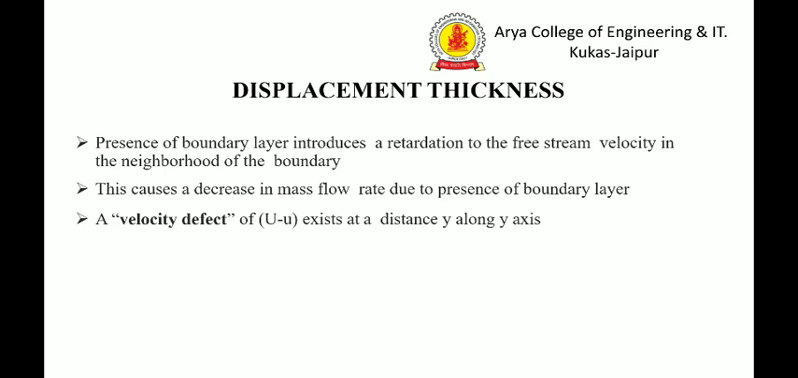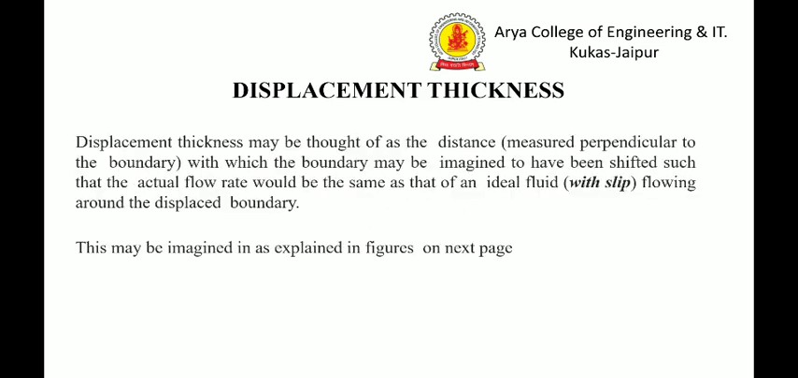Displacement thickness. Presence of the boundary layer introduces a retardation to the free stream velocity in the neighborhood of the boundary. This causes a decrease in mass flow rate due to the presence of the boundary layer. A velocity defect, that is capital U minus small u, exists at a distance y along the y axis.